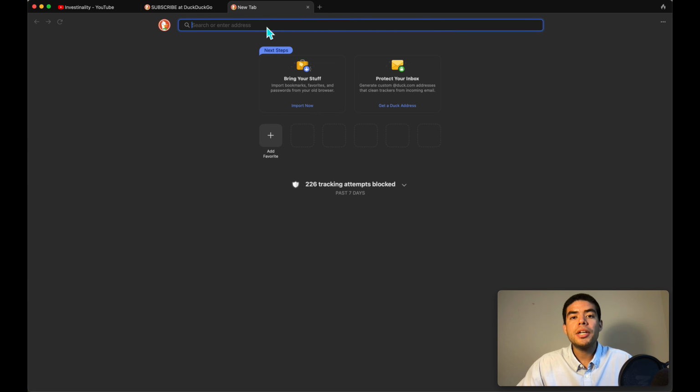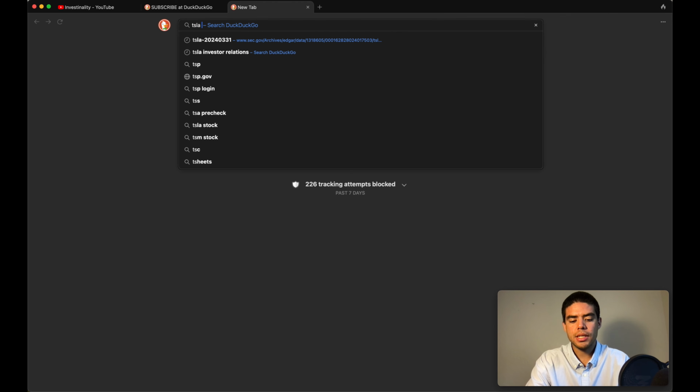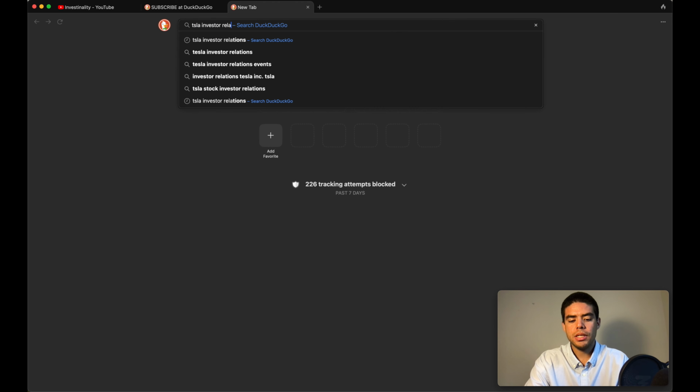Now let's walk through the calculation using the balance sheet example of Tesla. Now remember, this is not a recommendation to buy, sell, or hold Tesla. I am just going over how to calculate Tesla's market cap using its most recent balance sheet. So here we go. For market capitalization, we know we're going to need 2 values. The first value is going to be Tesla's number of shares outstanding, and the second is going to be Tesla's stock price. So we're going to search for Tesla Investor Relations.